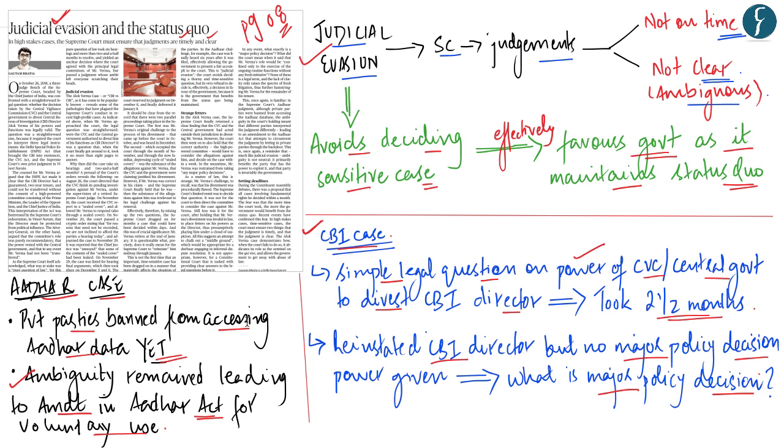Thus, in conclusion, the author says that all those cases which are time sensitive, that is, where time is of essence, in such cases, the Supreme Court should be proactive and also be cautious that it delivers a timely judgment. And further, the judgment too, which is delivered by the Supreme Court, should not be ambiguous and not open to various kind of interpretations. With this, let's move on to our next article.